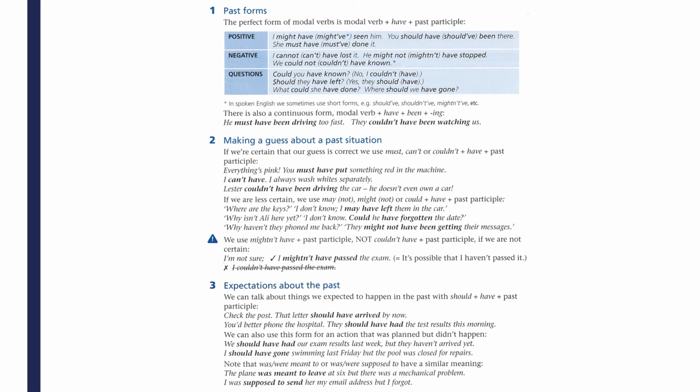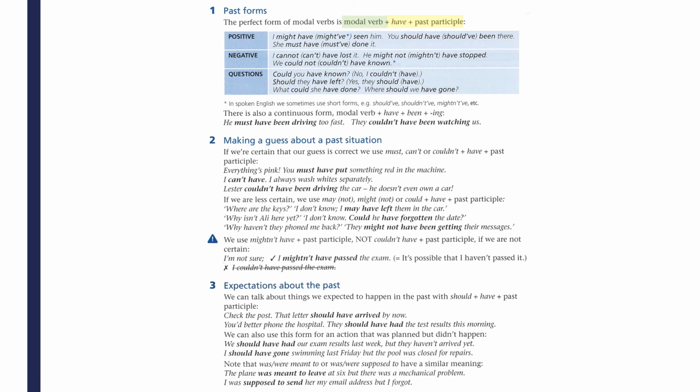The change is, we have to use the perfect form of modal verbs, which looks like this. It is the modal verb plus have and a past participle. In other words, it is the modal verb plus something that looks like the present perfect tense.